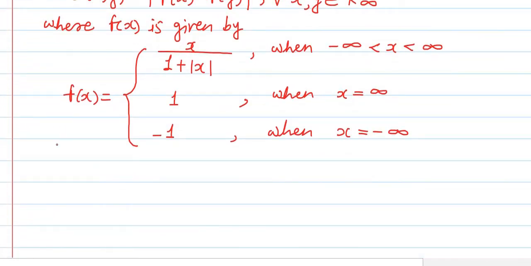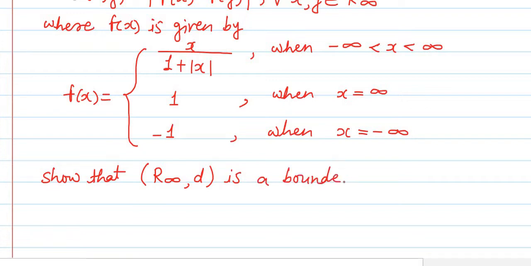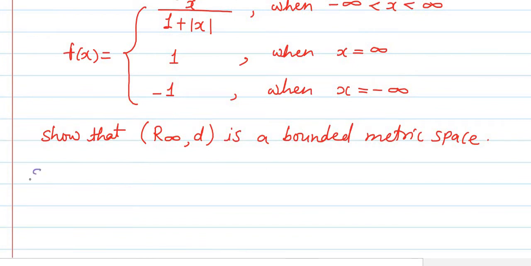Next, we have to show that the metric space (R infinity, d) is a bounded metric space. We will solve this example.